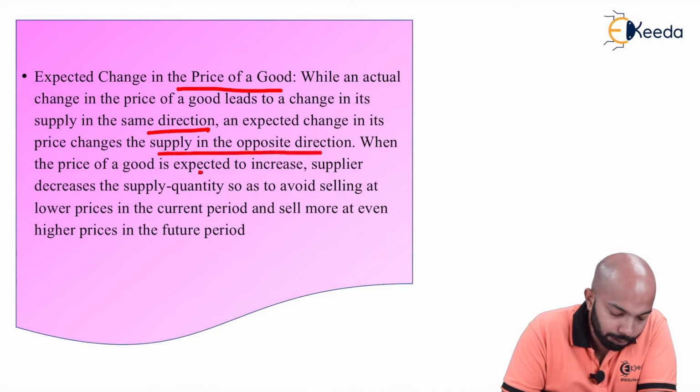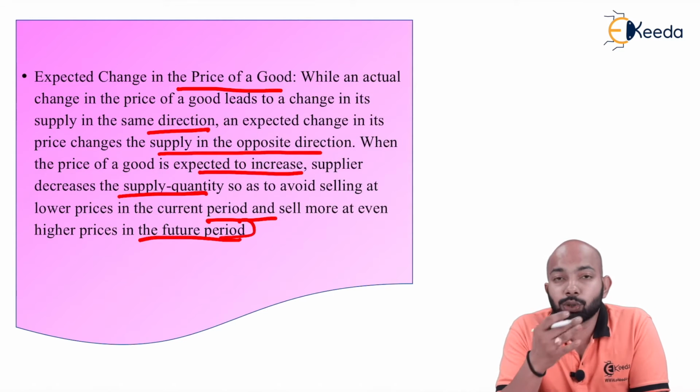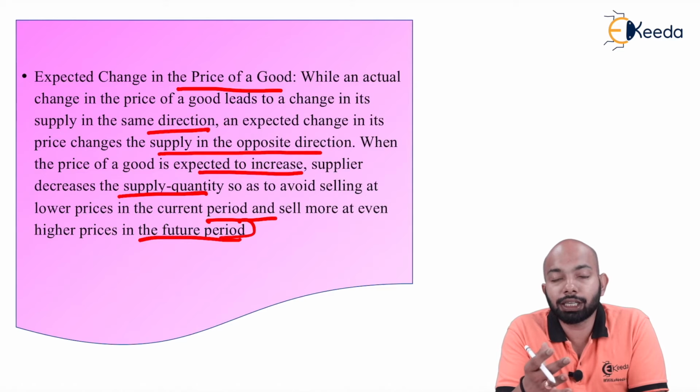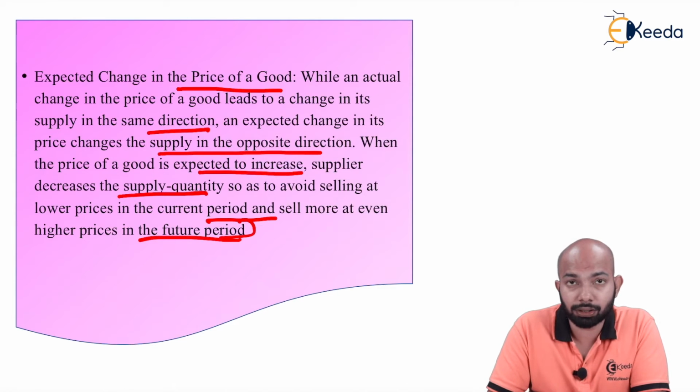When the price of the good is expected to increase, suppliers decrease the supply quantity so as to avoid selling at lower prices in the current period and sell more at the higher prices in the future period. So the supplier holds back the quantity that is supposed to be supplied at that price, so that in the near future when the prices increase, they can increase the quantity. That is one exception here.